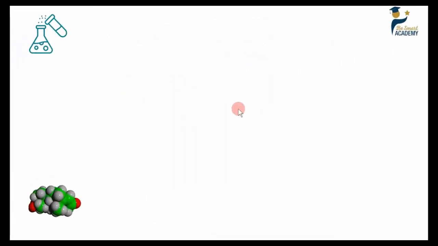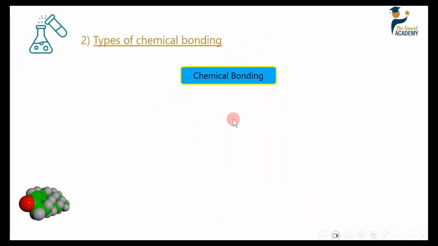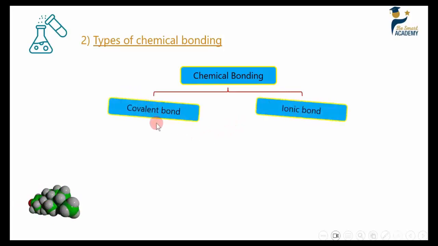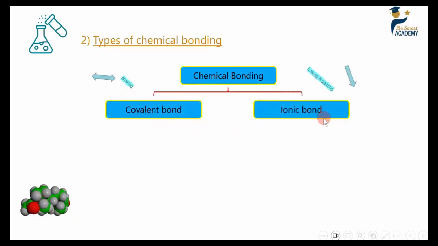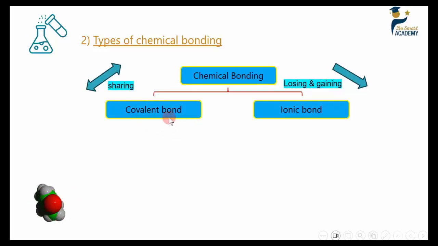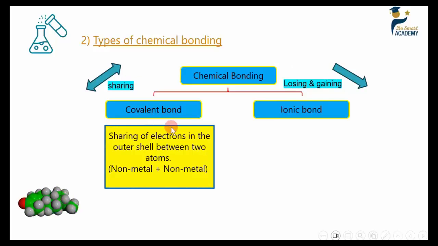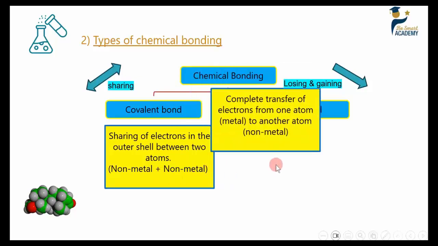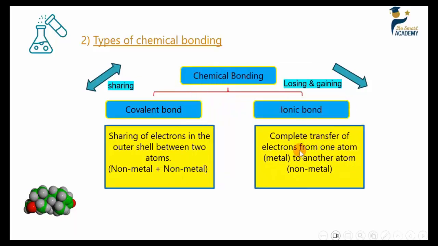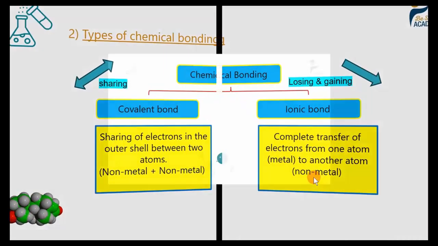Types of chemical bonding. This is something we took in grade 9. Chemical bonding is of two types, covalent bond and ionic bond. When we say covalent bond, it is sharing of electrons, while ionic bond is complete transfer of electrons, so there is losing and gaining. So the covalent bond is sharing of electrons in the outer shell between two atoms, non-metal with non-metal, while the ionic bond is complete transfer of electrons from one atom, which is the metal, to another atom, which is the non-metal.